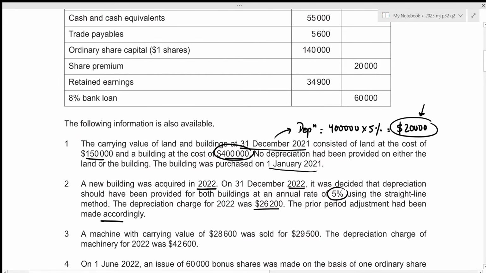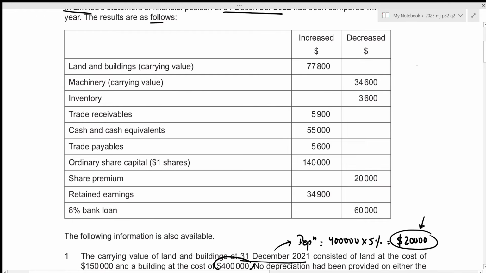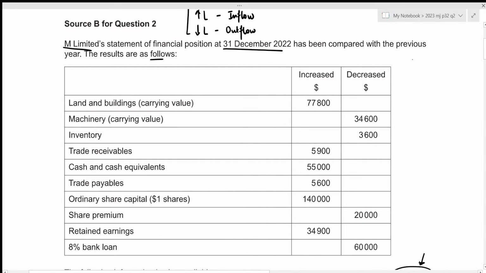And we're also told that a new building was acquired, which means that there had been a purchase of the building, right? So let's figure out the purchase. Now, always remember that for non-current assets, I'm just going to write down the schedule. We start with the opening balance. Then we add all of our purchases, and these purchases will be at the cost.